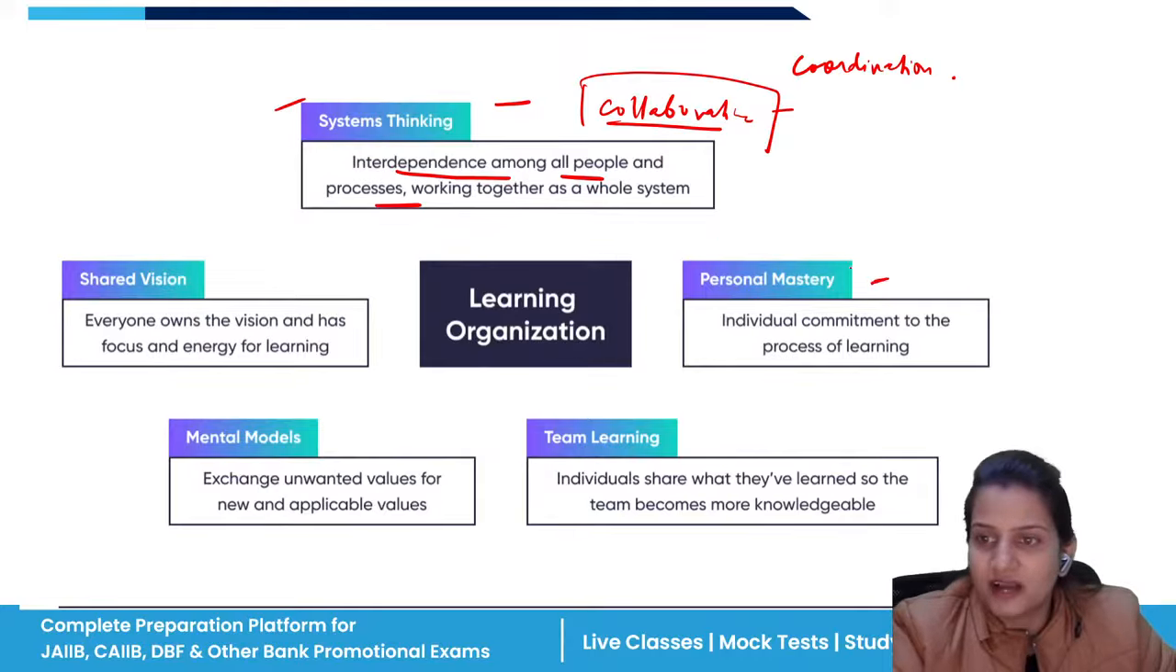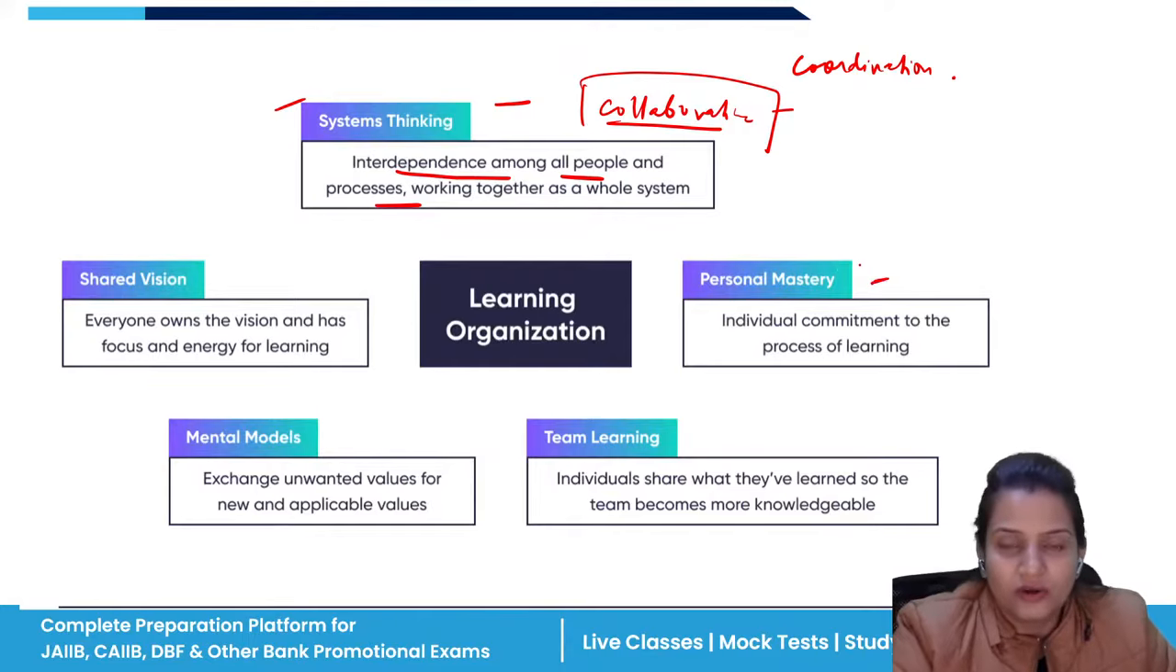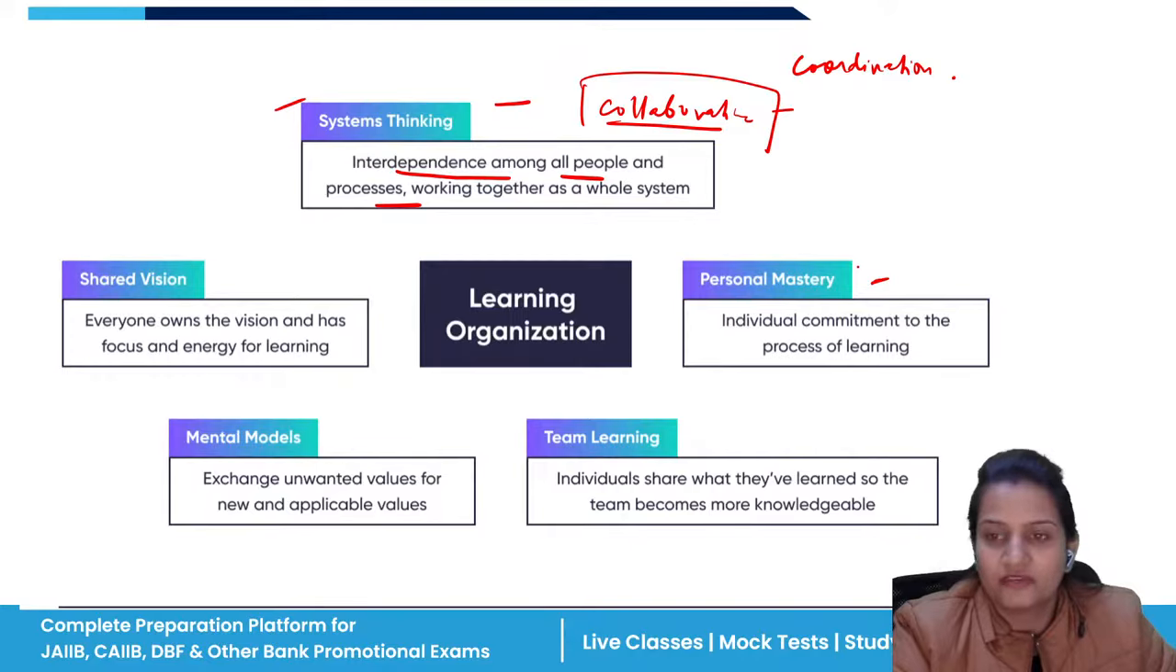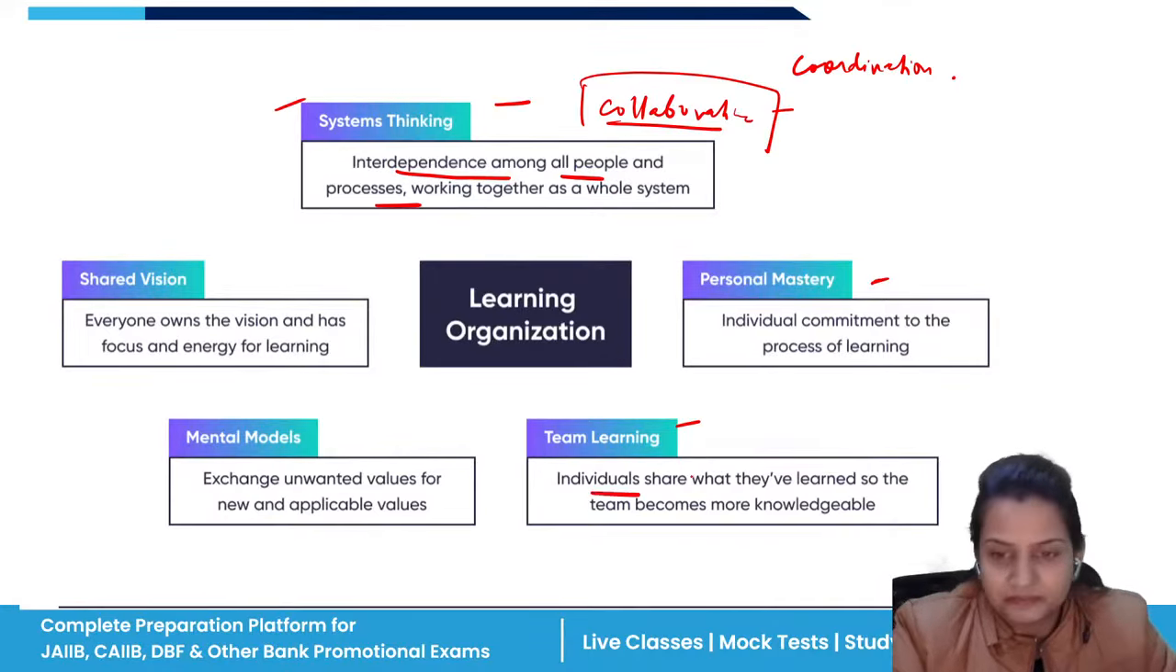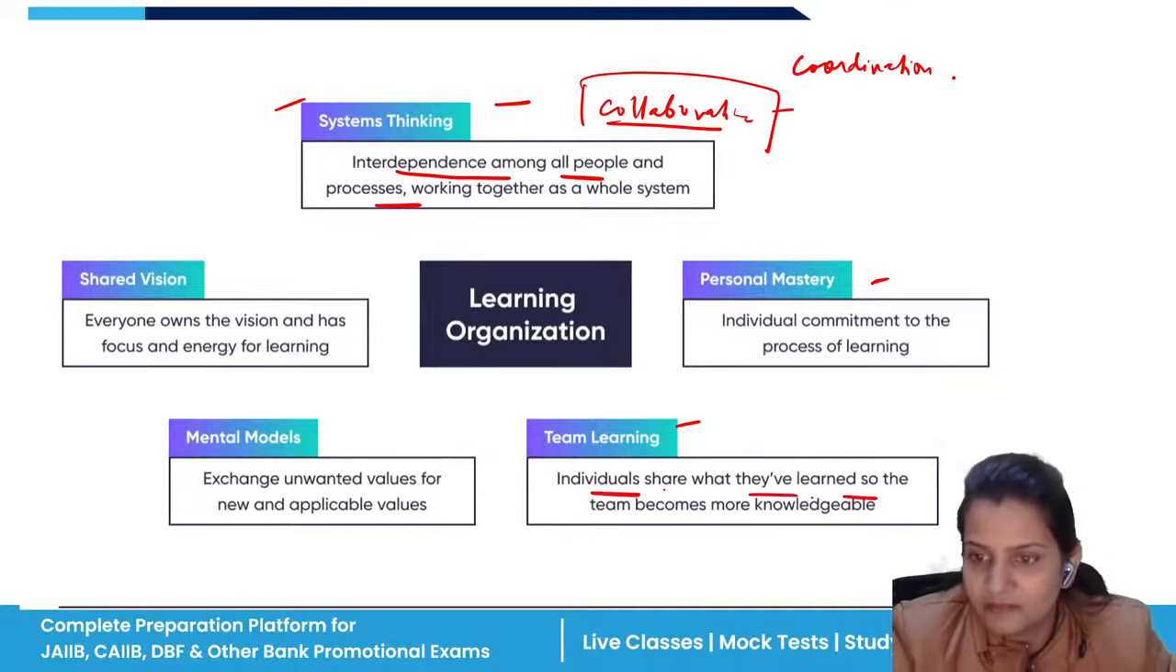The personal mastery, that whatever commitment we are giving to the organization, to the business, we should fulfill that. Team learning, that whatever we learn, we should share with others as well. Individuals share what they have learned, so the team becomes more knowledgeable.